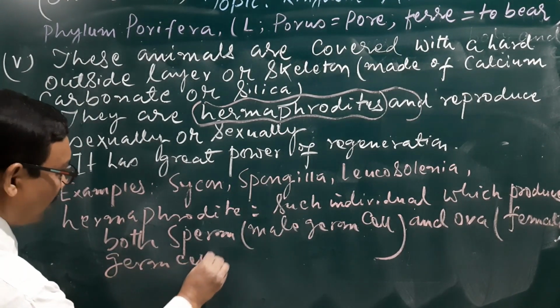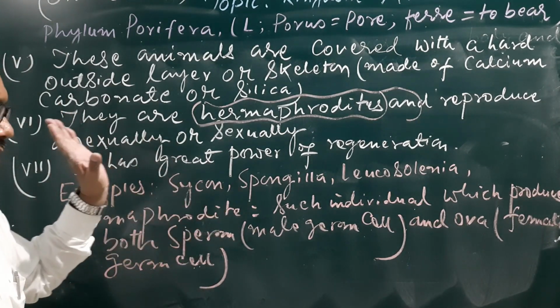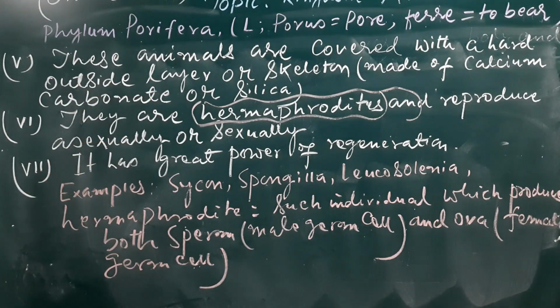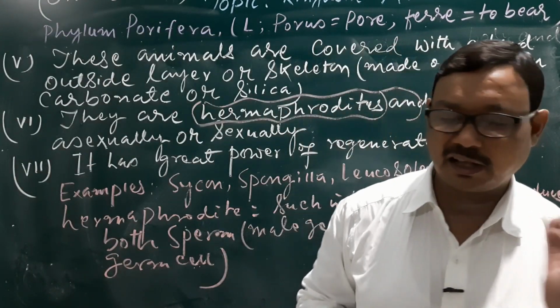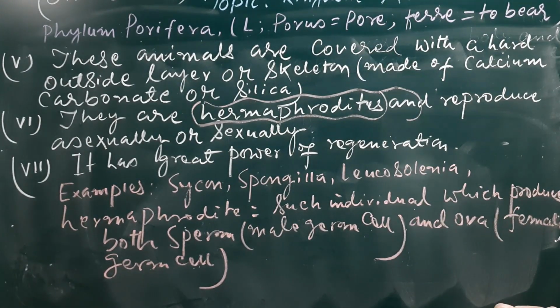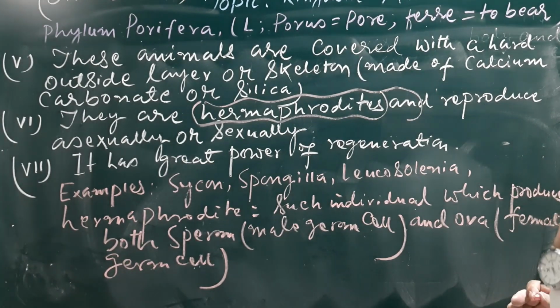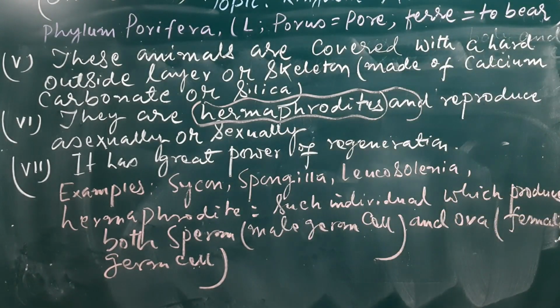As they produce male and female germ cells, they can reproduce sexually, and they can reproduce asexually also. It also has the power of regeneration. So these are some characteristic features of Porifera. Now we will go to the other phylum.